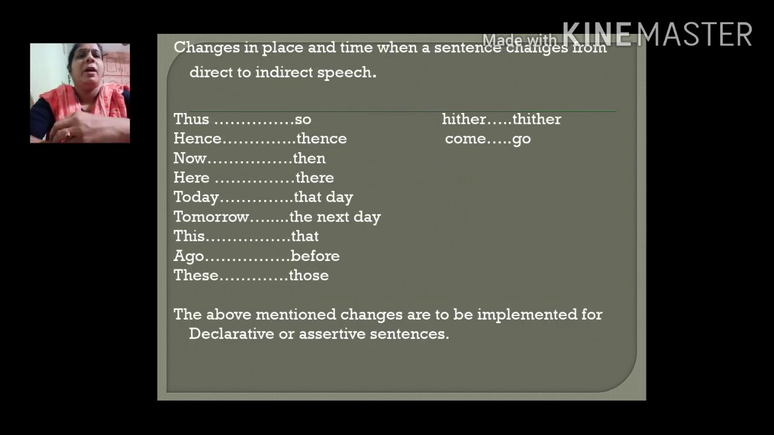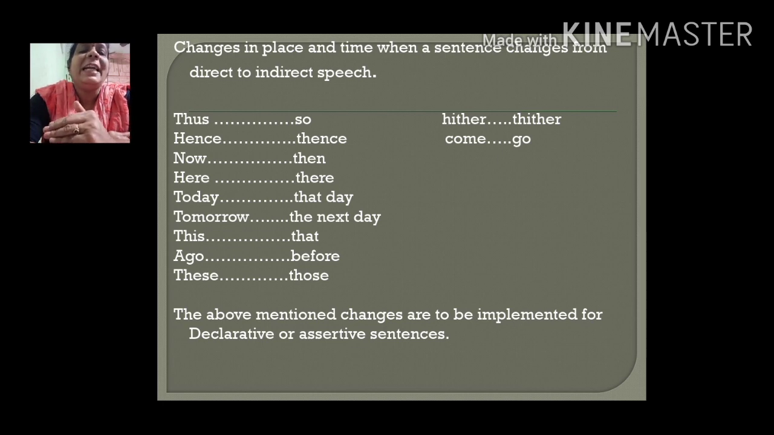Next one. Changes in place and time when a sentence changes from direct to indirect speech. Now, till now we have seen the changes in the pronouns and tenses in detail, like simple present to simple past, present continuous to past continuous, and so on and so forth. Now, changes in time and place. Suppose thus is there in the direct speech. It will change to so in indirect speech. Hence in direct speech will change to thence in indirect speech. Now will change to then. Here will change to there.